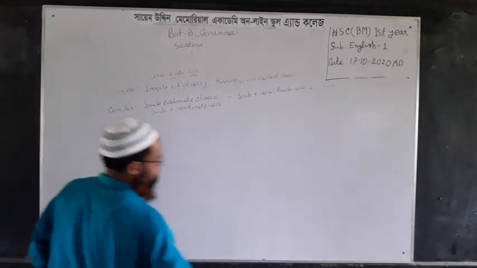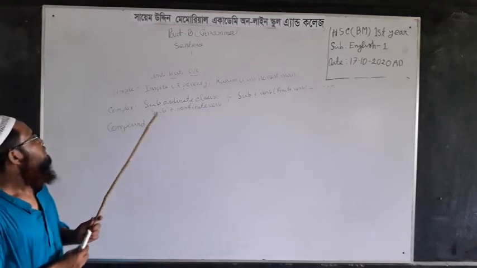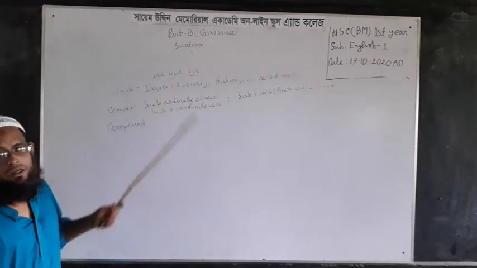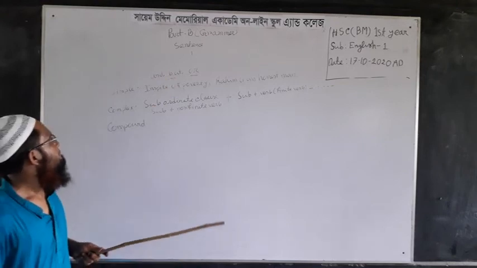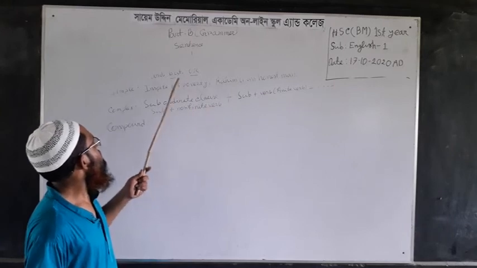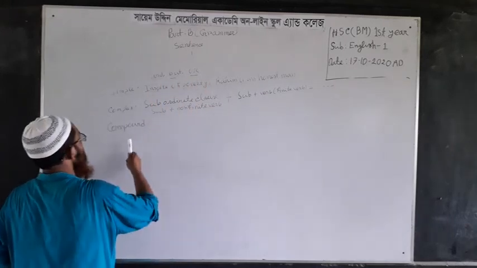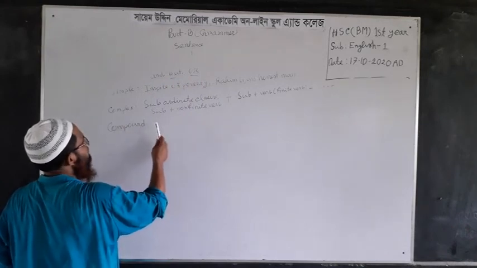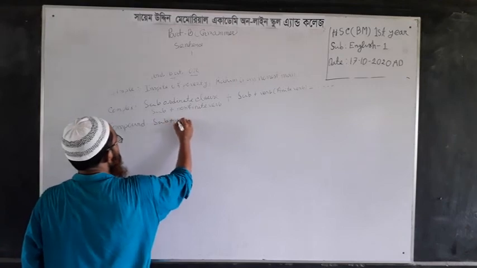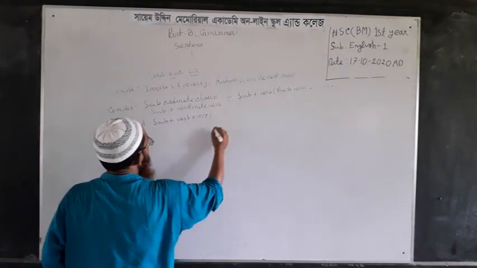And in the case of compound sentences, I have discussed only one part of the topic. In the next class, I think I can make you understand about the use of and, or. So, in the compound sentence, the structure will be subject plus verb plus object or complement if necessary.